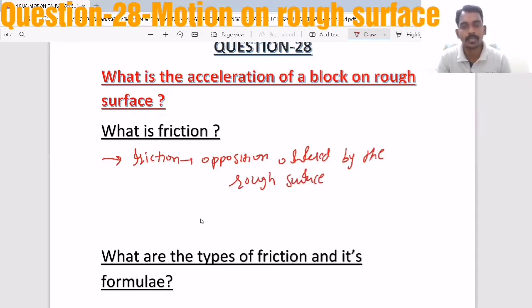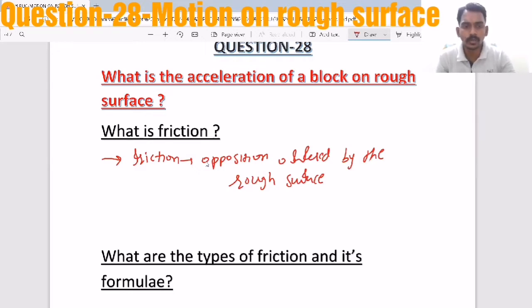That is friction, an opposition. It is mainly due to roughness. Due to the roughness, the surfaces kept in contact interlock each other due to the heights and lows on the surface.